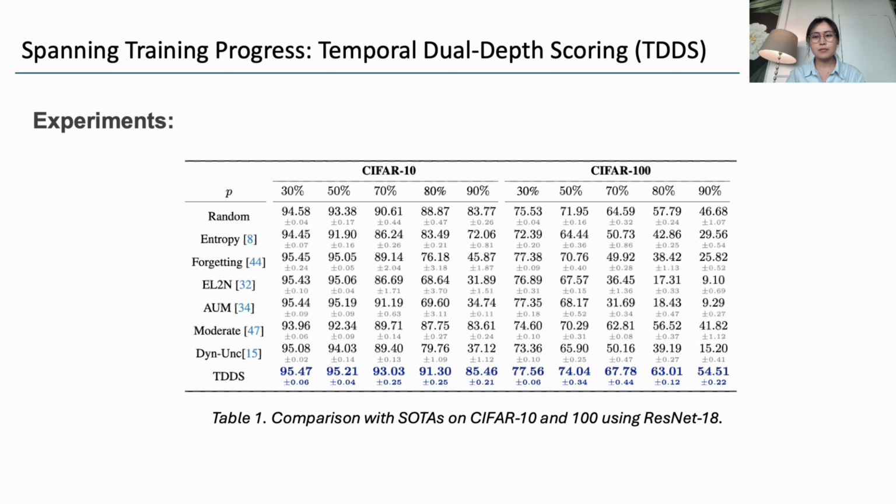Here are some experimental results. As you can see here, none of the compared methods surpass random at aggressive pruning rates, while our TDDS can surpass random by 1.69% and 7.83% after pruning 90% of the samples of CIFAR-10 and CIFAR-100 respectively.